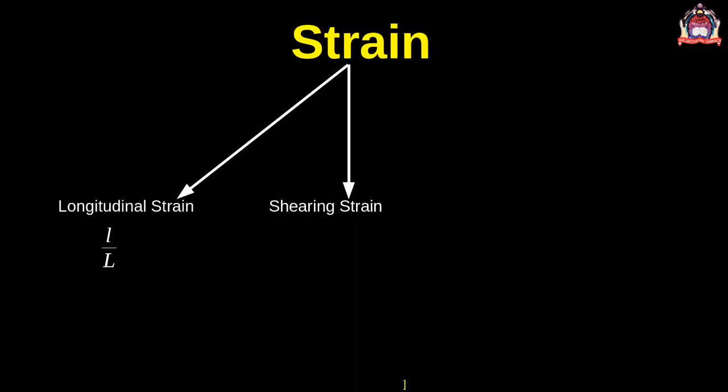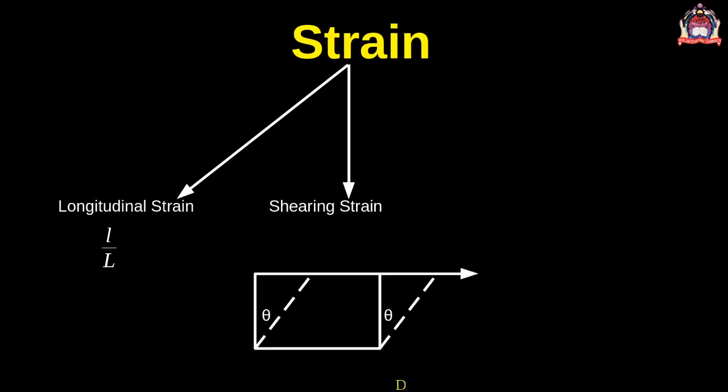Shearing strain is defined as the angle of shear measured in radians. If the bottom surface is fixed and a force is applied on the top side, parallel to this face, the body is sheared by an angle theta.